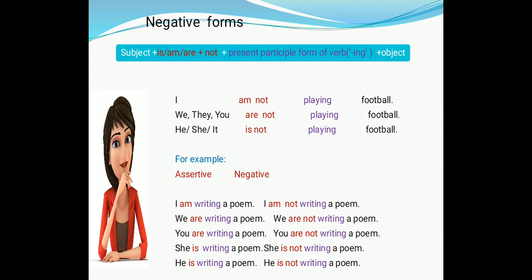I am writing a poem. So how to change it into negative? Just add not behind the auxiliary verb am. I am not writing a poem. We are writing a poem. We are not writing a poem. You are writing a poem. You are not writing a poem. She is writing a poem. She is not writing a poem. He is writing a poem. He is not writing a poem.